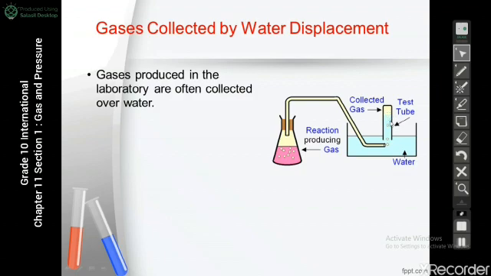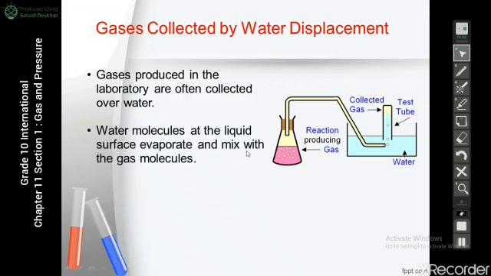But as the gas bubbles are traveling through the water, some of the water molecules at the surface of the water will evaporate and mix with the gas molecules. So water molecules at the liquid surface will evaporate and mix with the gas molecules. So now we have here two types of molecules: the molecules of the gas collected and the molecules of the water evaporated.